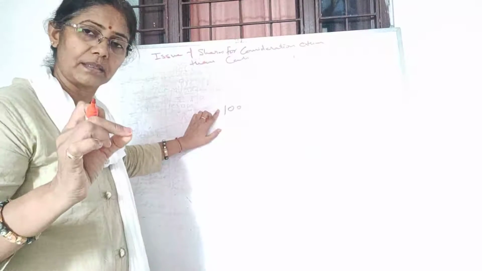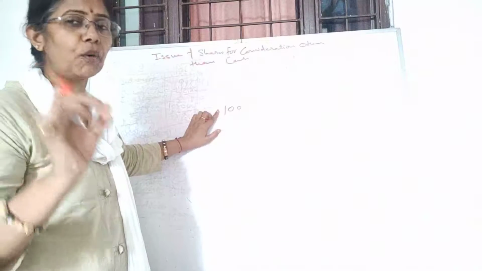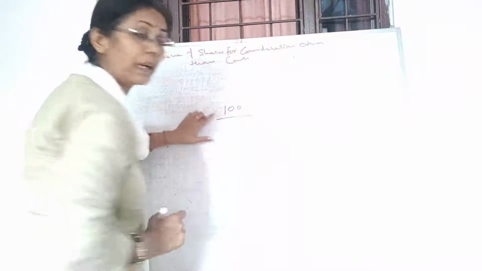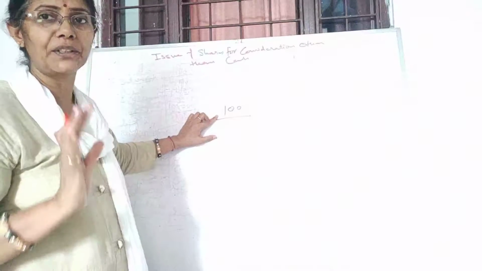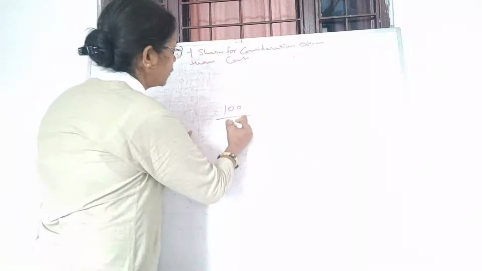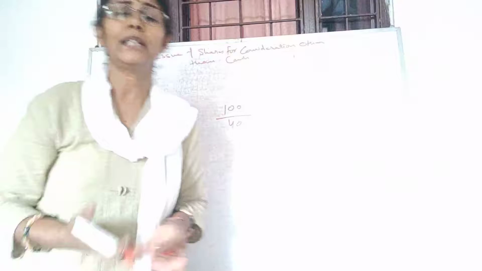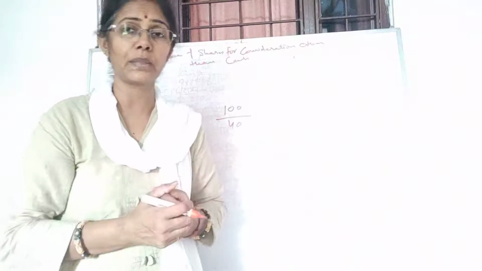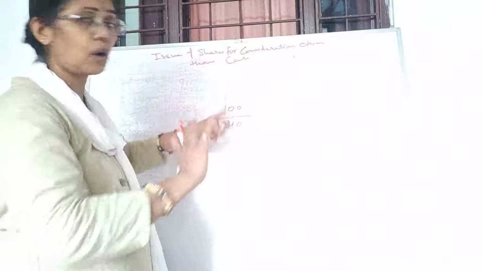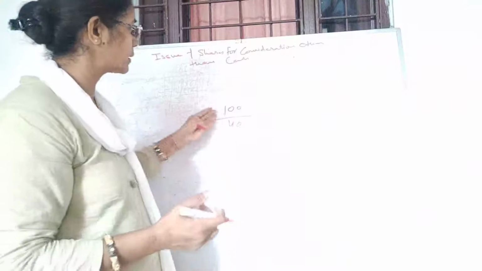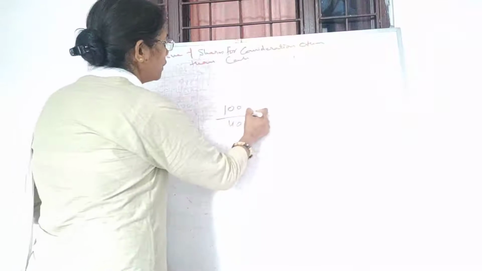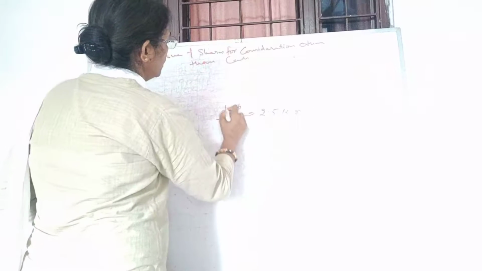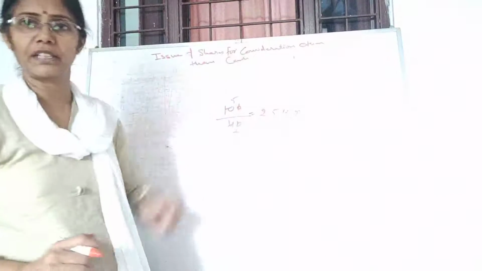And the price of apple is 40 rupees per kg, suppose. So what quantity are you going to buy from this 100 rupees? It should be divided by 40. In the simple way, you can tell that at 40 rupees per kg, this is 2.5 kg. It is simple to calculate. But you will have some complicated figures, so this is the method. You will divide and you will find it's 2.5 kg.